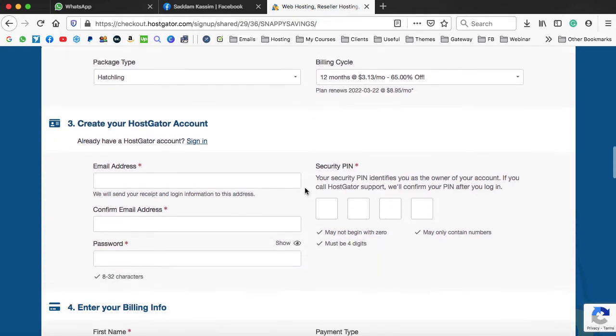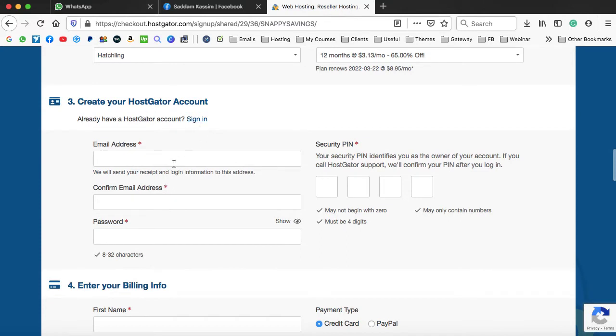Now let's scroll down. Here we can sign up for a HostGator account. You can simply enter your email address, password, and here you have to create a 4-digit PIN. This security PIN will be asked whenever you need customer support from the HostGator team. So you can create any 4 digits over here.